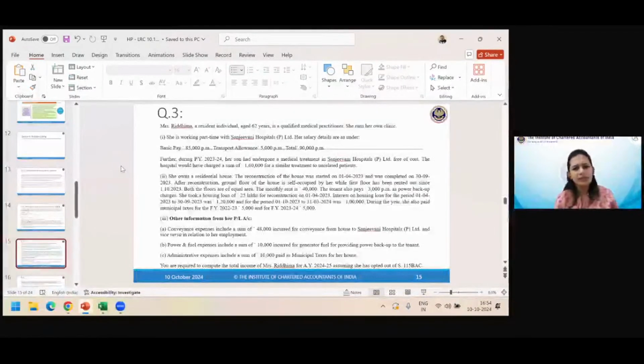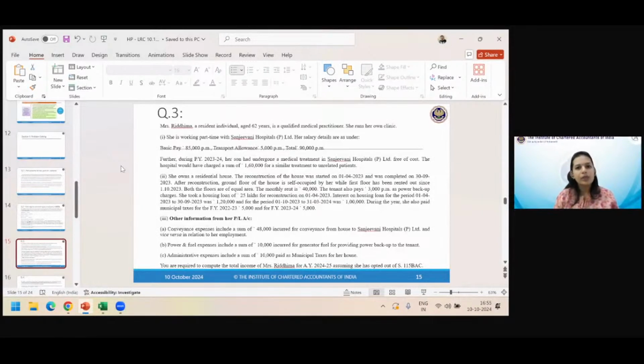Are these relevant? Administrative expenses include a sum of 10,000 paid as municipal taxes for her house. Okay, so you have seen 10,000 or 5,000 above, so that is the 10,000 they are talking about. But overall administrative expenses include this as paid municipal tax. But is administrative expense relevant for us?